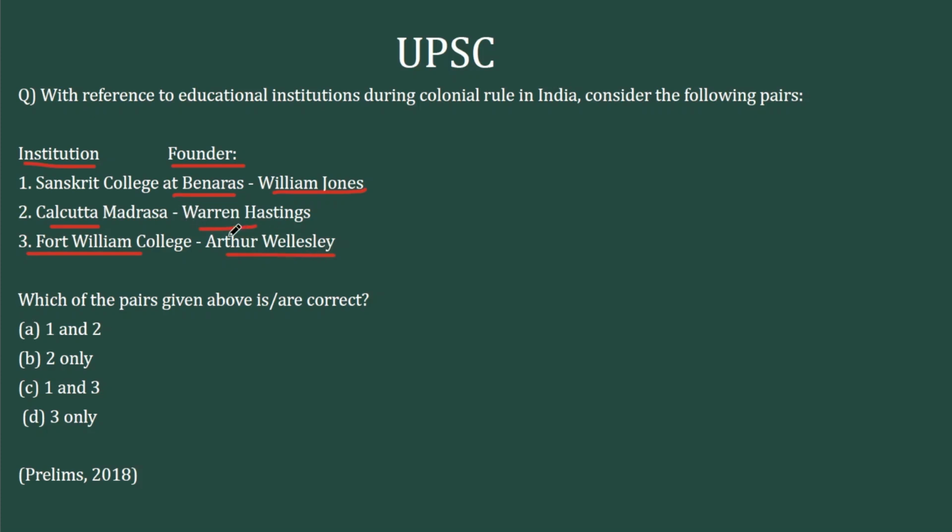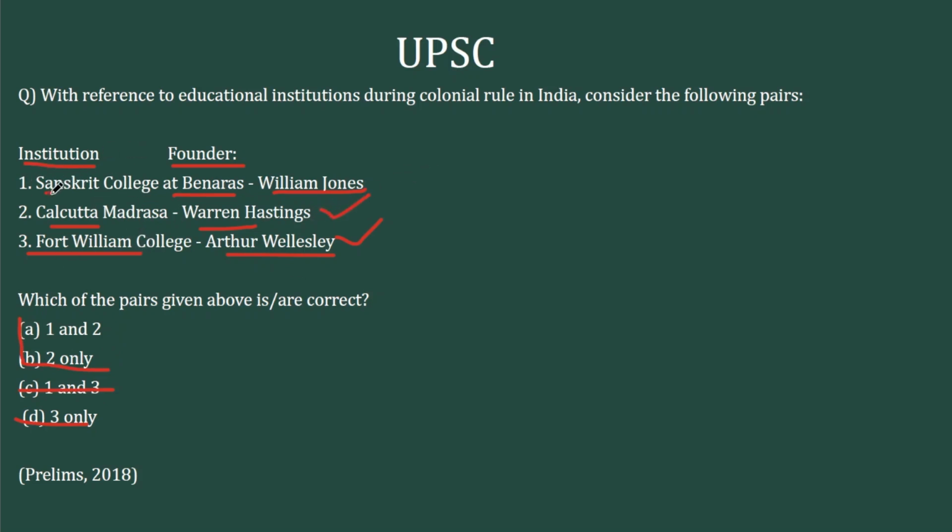Now, you all know that Fort William College is associated with Wellesley, but which Wellesley is the question? There are 2 Wellesleys in modern history. One is Arthur Wellesley and the second is Richard Wellesley. Arthur Wellesley is the person who fought Tipu Sultan in the Battle of Seringapatam. And Fort William was established by Richard Wellesley. So if that pun is known, this option can be eliminated. Options D and C can be cut out. Then option 2 is an automatic pick, Calcutta Madrasa, established by Warren Hastings, and then comes to option 1.